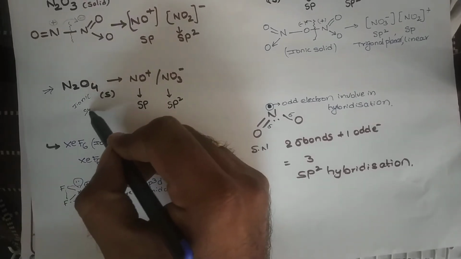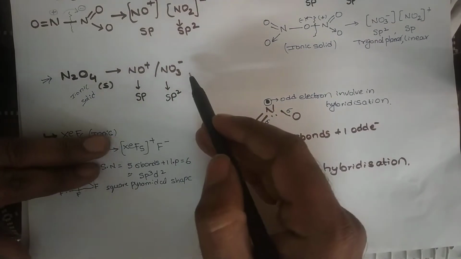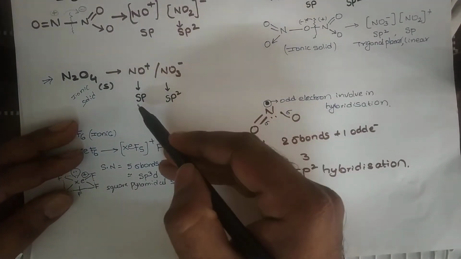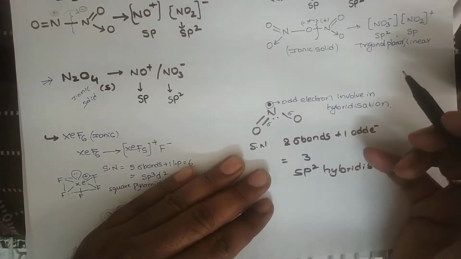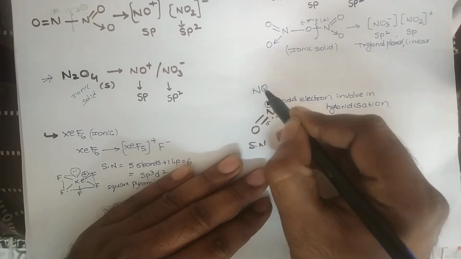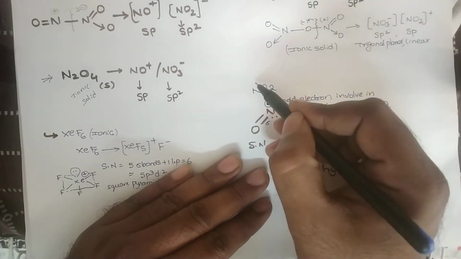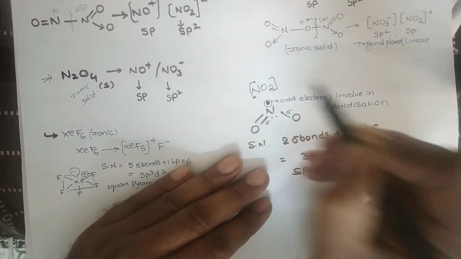N2O4 in ionic solid dissociates to give NO+ and NO3-. In NO+ the hybridization is sp, and in NO3- it is sp2. Come to the NO2 structure. When you see this NO2 radical, don't take it as a radical, simply take it as an NO2 molecule.